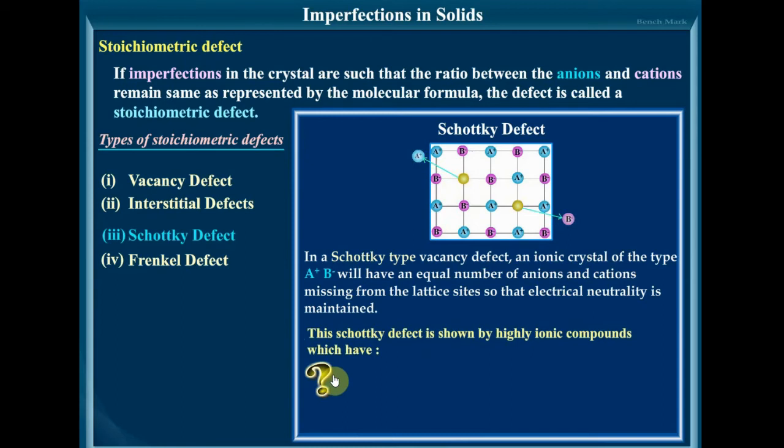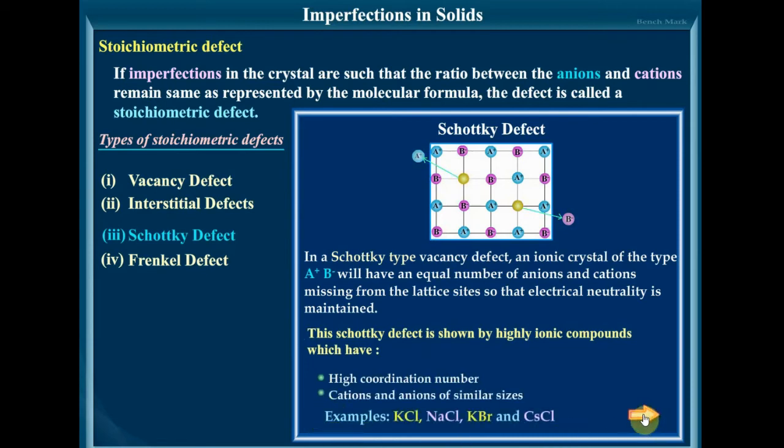This Schottky defect is shown with ionic compounds which have high coordination number, and the size of the cation and anion should be the same. Examples: potassium chloride, sodium chloride, KBr, cesium chloride, etc. Even AgBr, silver bromide, is also there, which is not written here. AgBr also shows this defect.